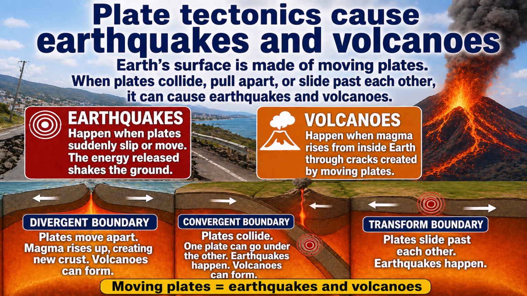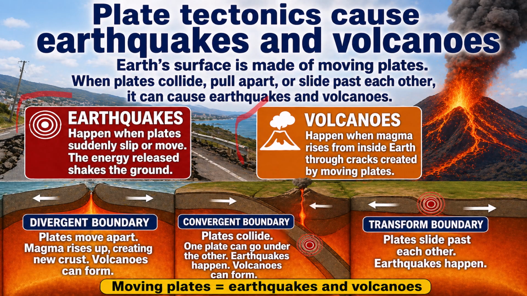Plate tectonics cause earthquakes and volcanoes. Earth's surface is made of moving plates. When plates collide, pull apart, or slide past each other, it can cause earthquakes and volcanoes. Earthquakes happen when plates suddenly slip or move. The energy released shakes the ground. Volcanoes happen when magma rises from inside Earth through cracks created by moving plates.